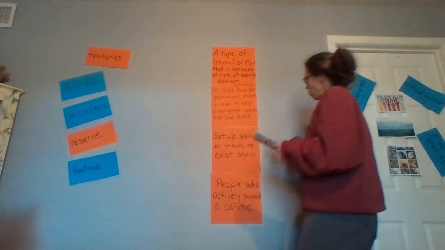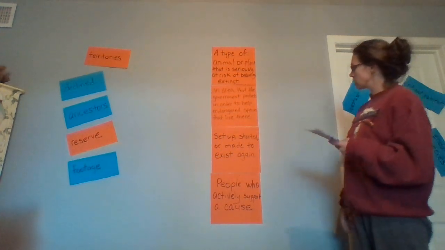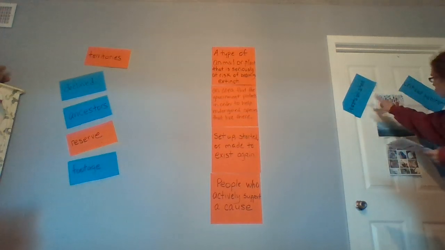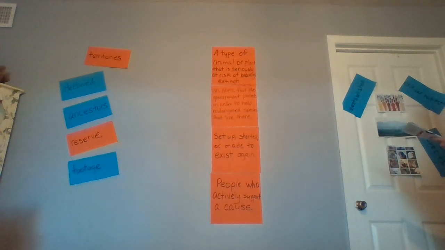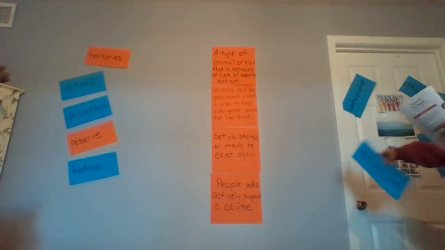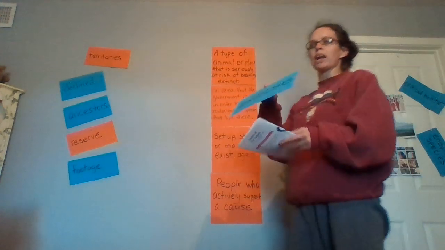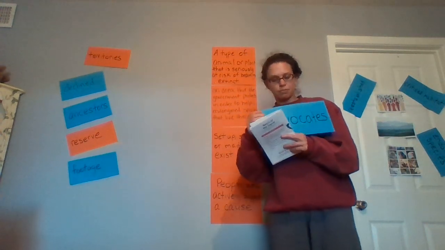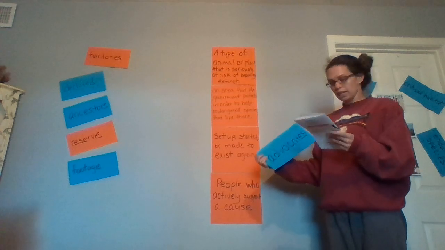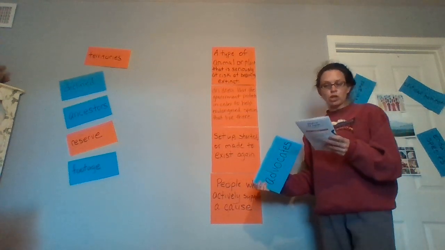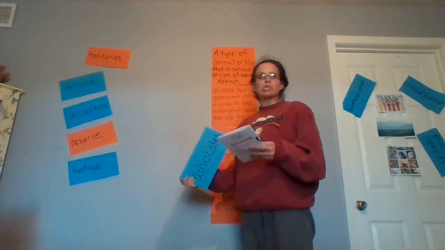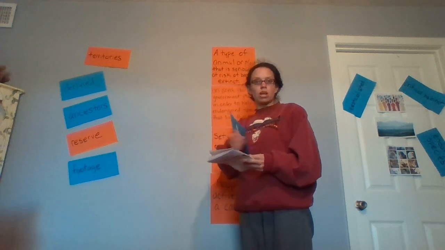So that means the footage. Now, the four we're going to talk about explicitly are reestablish, critical habitat, endangered species, and advocates. Okay. Now, can anybody tell me what an advocate is? Well, an advocate is a group of people who support a cause.